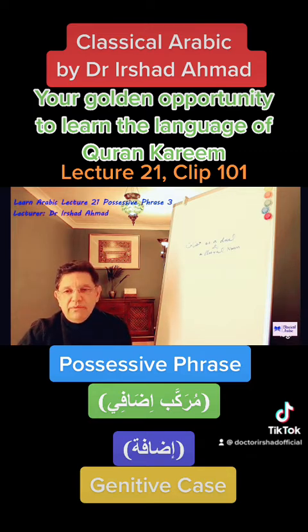Now, mudaf in mudaf ilayh stands out from a distance because it does not take al and it does not take the tanween either. However, that applies only to singular nouns and to some jama mukassar and jama muannas salim. What about duals and jama muzakkar salim? Because these nouns do not have tanween and their i'rab is shown in a different way.